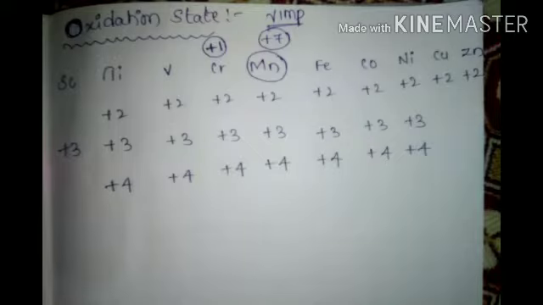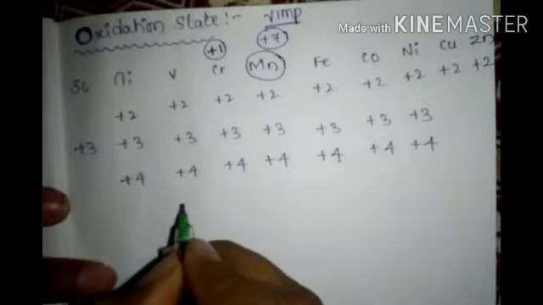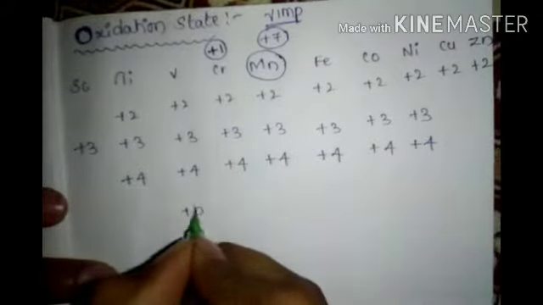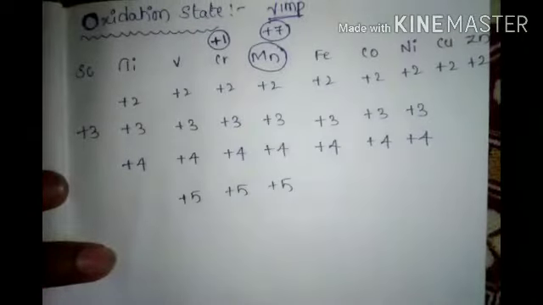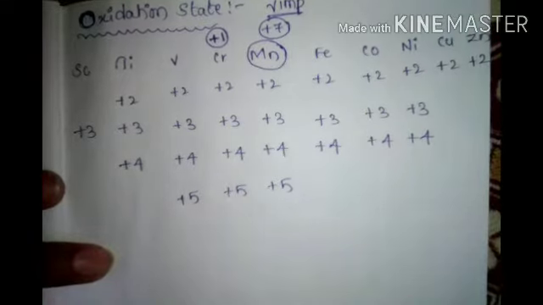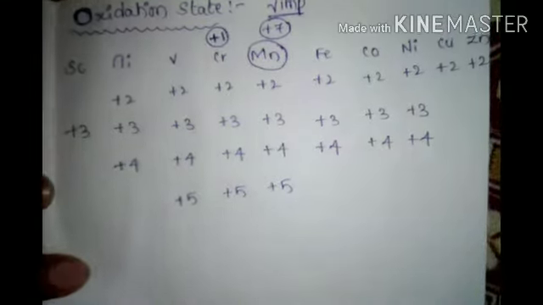Next one, interesting: leave one and write plus 5. How you will remember it, I don't care, but I will ask directly in a question. First transition series, all oxidation states, I will ask. You have to write this total table.